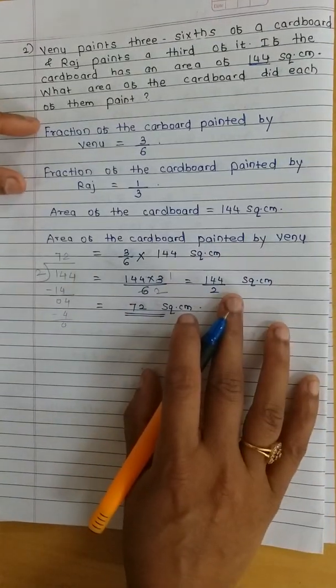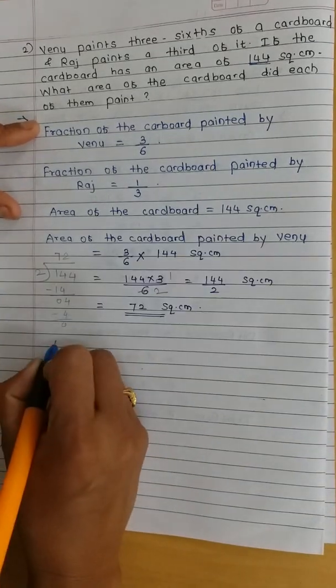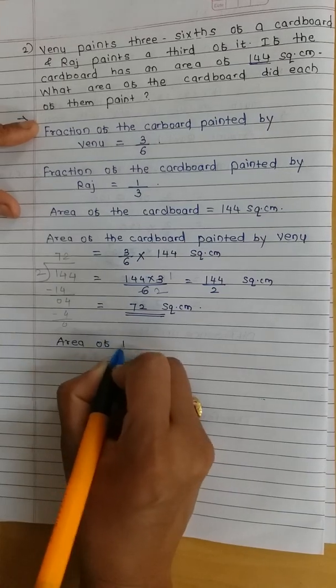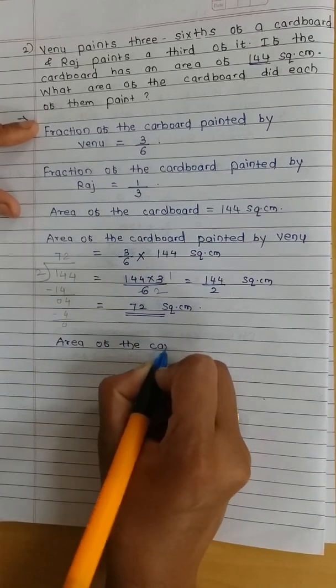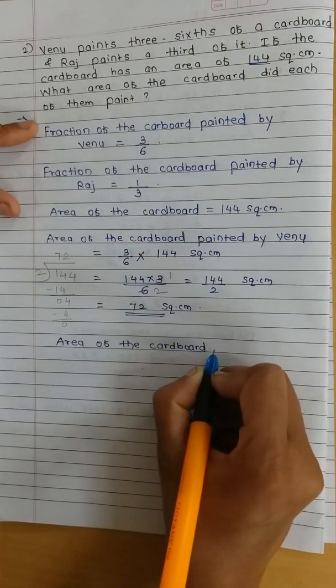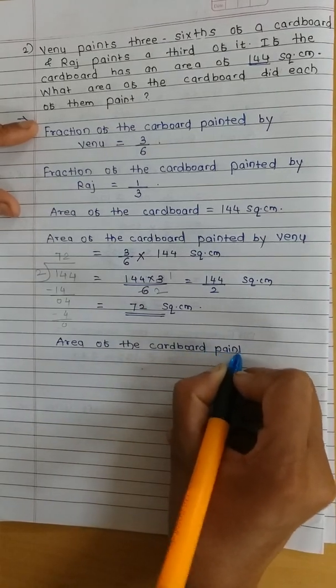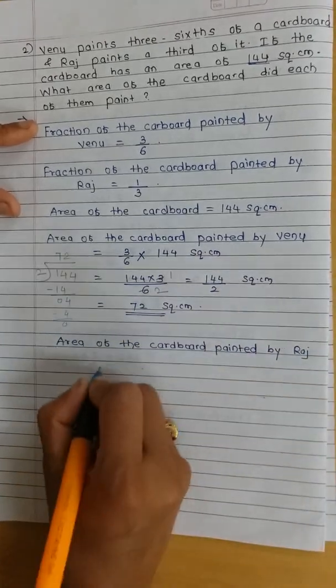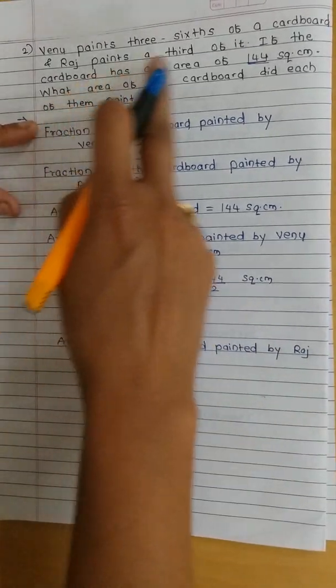Now the second thing. Who is the second? Second boy named Raj. So we have to find out the area of the cardboard painted by Raj is equal to, Raj painted how much?